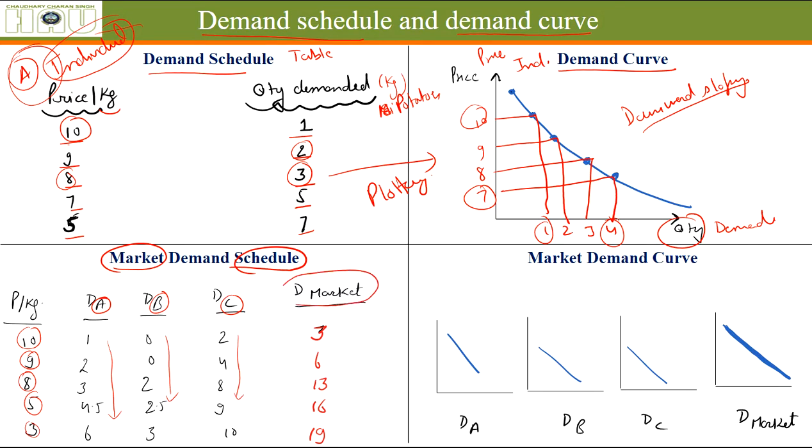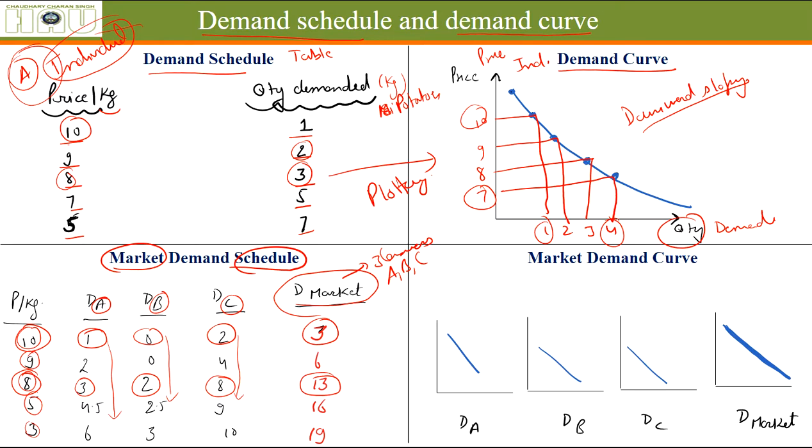So the demand of the total market which has three consumers, A, B and C. At rupees 10, the total demand is 1 plus 2 plus 0, that is 3. The demand of market is 3. At rupees 8, the total demand of the market is the sum of demand of A, 3, plus 2 demand of B, plus 8 demand of C. That means 13. So this is called the market demand schedule.